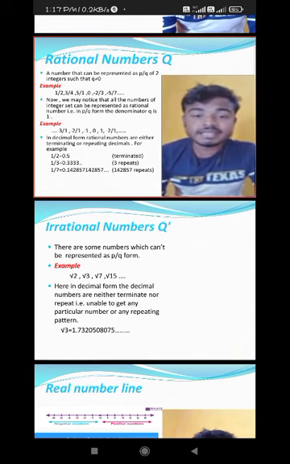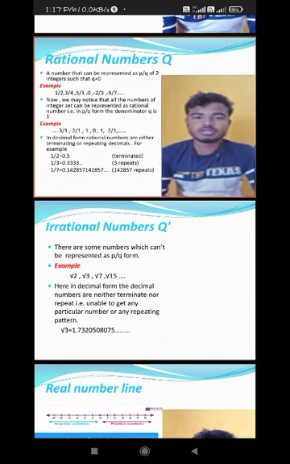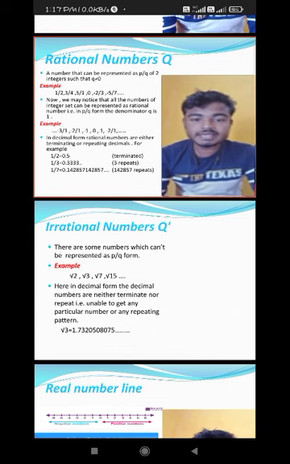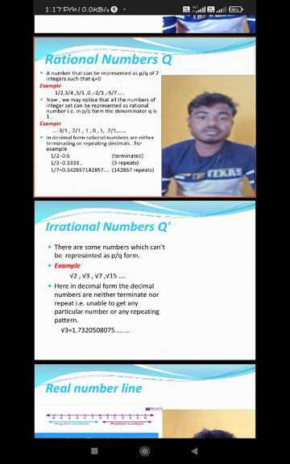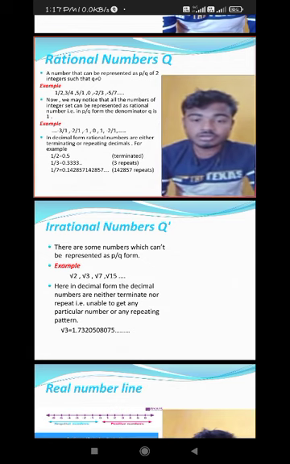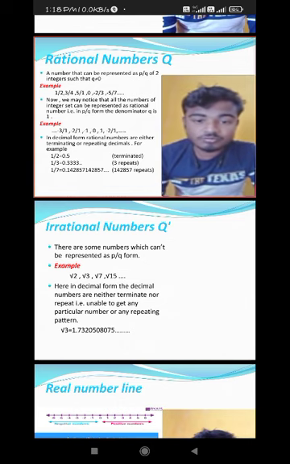Similarly, what are irrational numbers? The numbers which cannot be represented in p by q form. Then what is the basic difference between rational number and irrational number? How to know which is rational, how to know which is irrational? For that, I just put an example like 1 by 2. What is the value of 1 by 2? 1 by 2 value is 0.5.